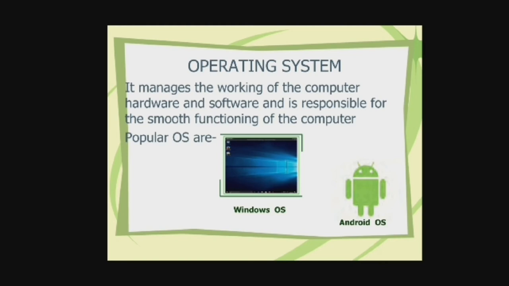Its basic function is to manage all the hardware components attached to the computer and all the softwares installed on the computer's memory. For example, Windows operating system that we use for our computer system, for our laptops, and Android operating system that we use for our smartphones.